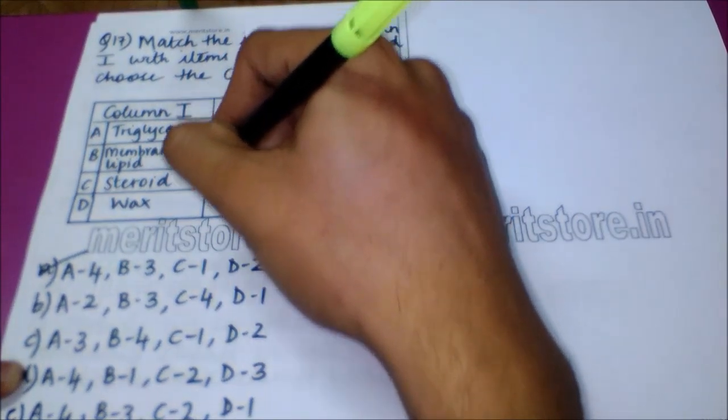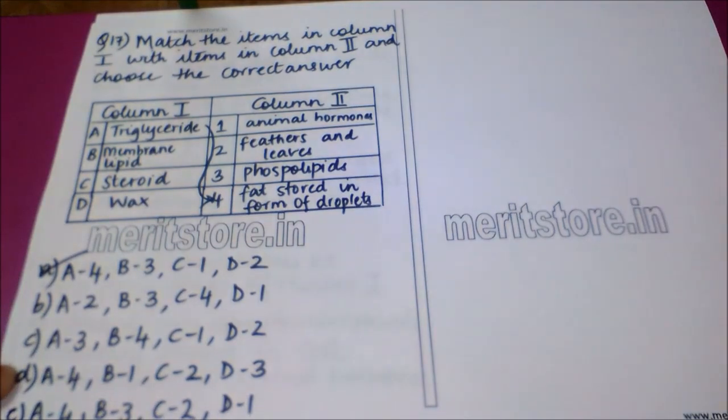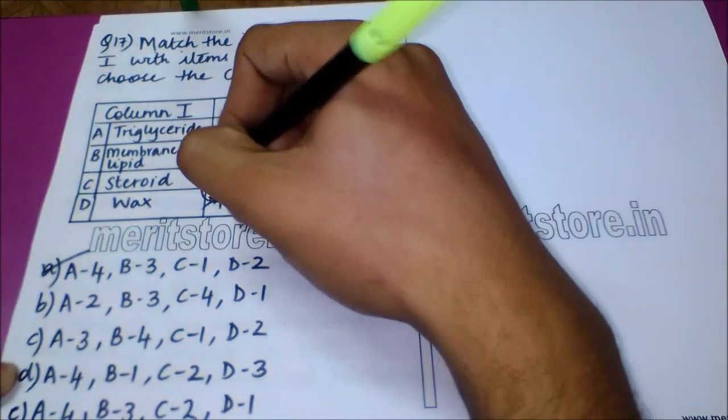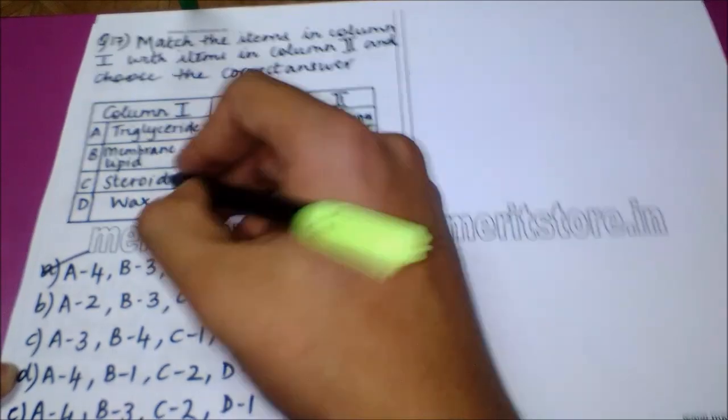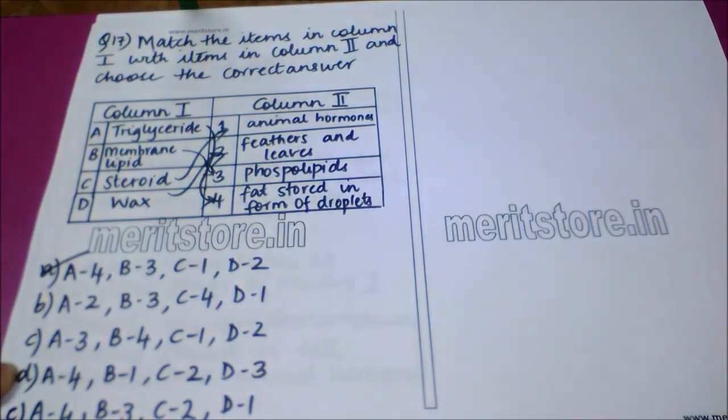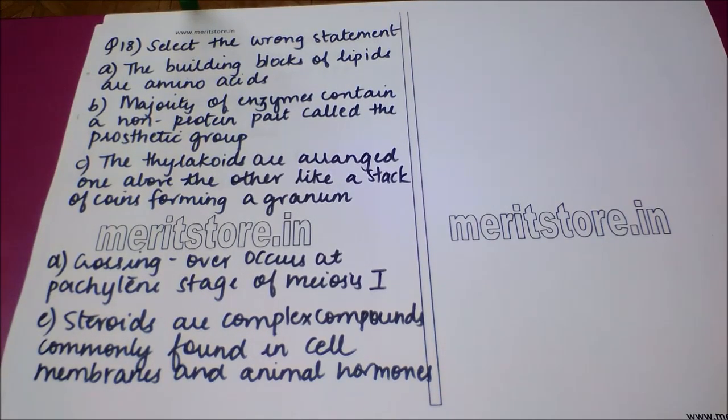Triglyceride is the fat stored in the form of droplets. Membrane lipid is also known as a phospholipid. Steroid is an animal hormone, and wax is present in the feathers and leaves. The next question is, select the wrong statement.